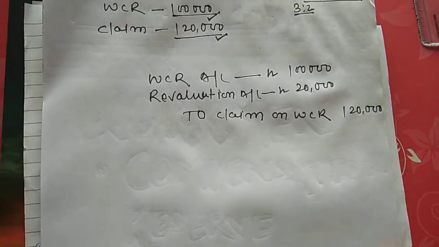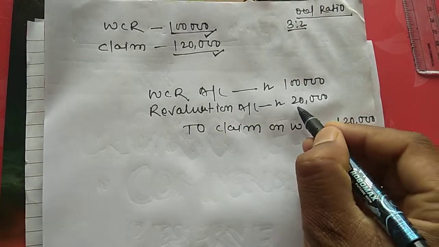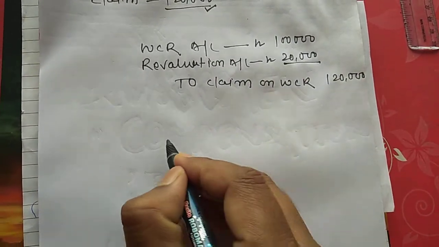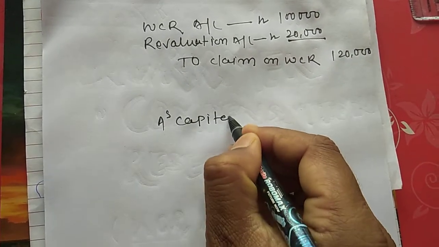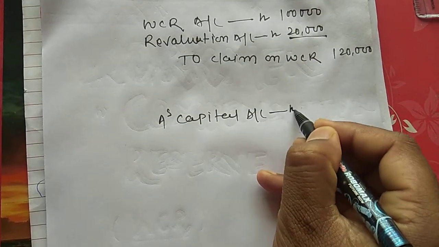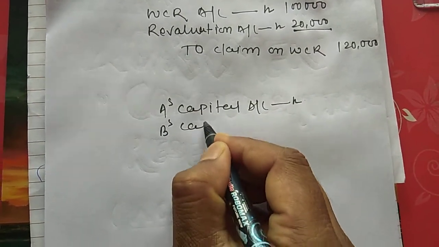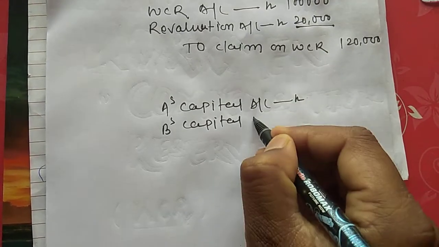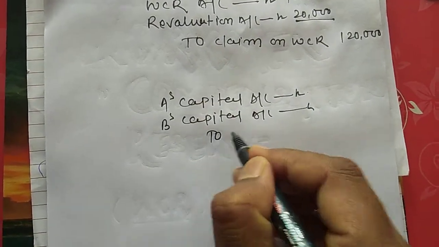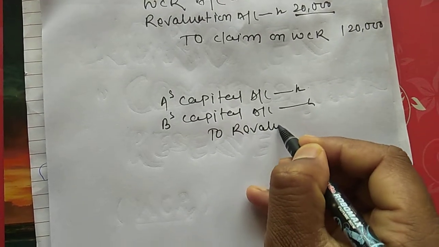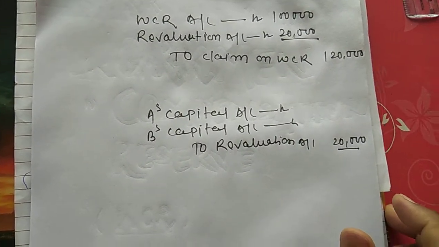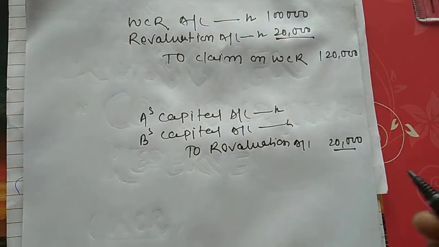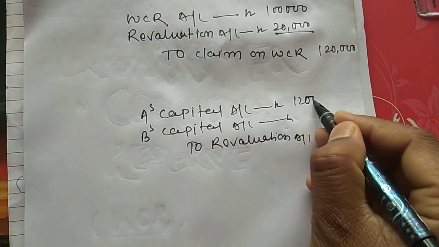After this entry, one extra entry will be passed: the amount of loss on revaluation is transferred to the partners' capital accounts. So the entry is A's capital account debited, B's capital account debited to revaluation account. The excess amount of 20,000 is distributed in the ratio of 3:2, which is the old ratio, so 12,000 and 8,000.